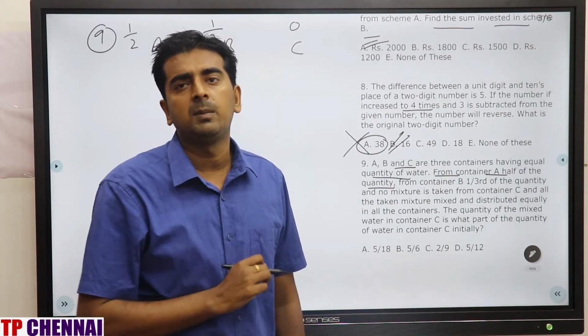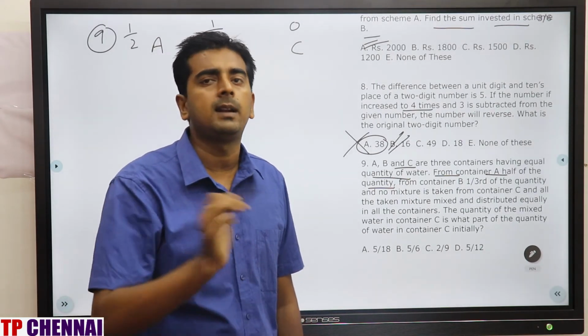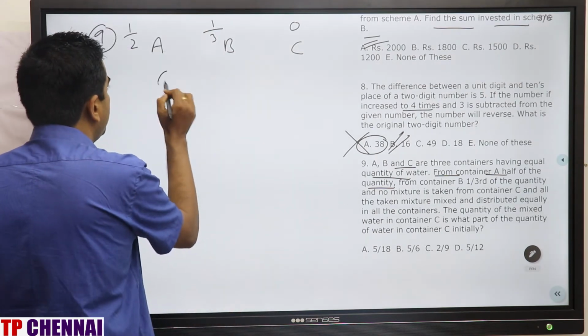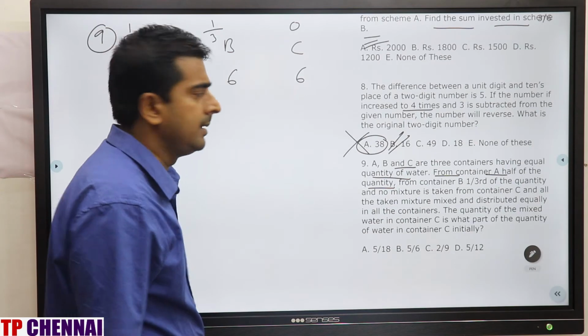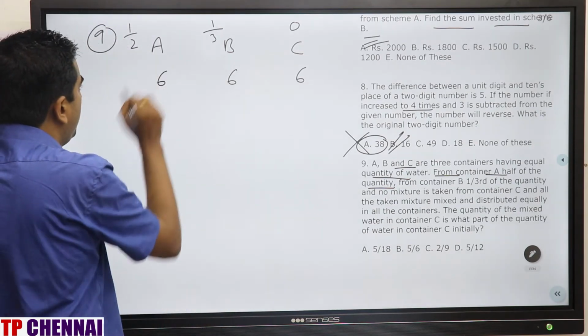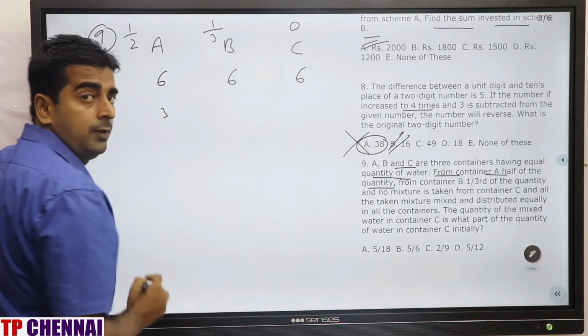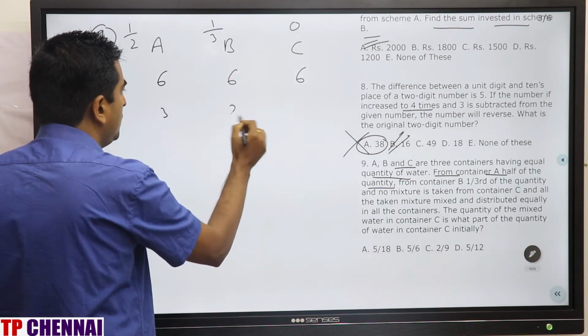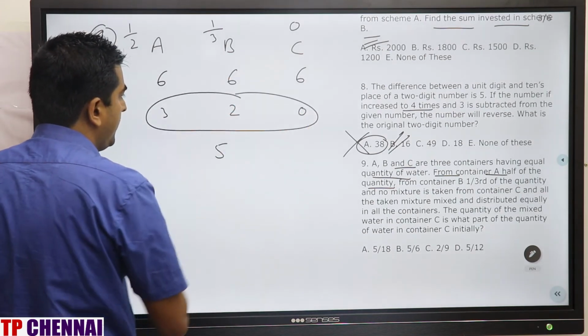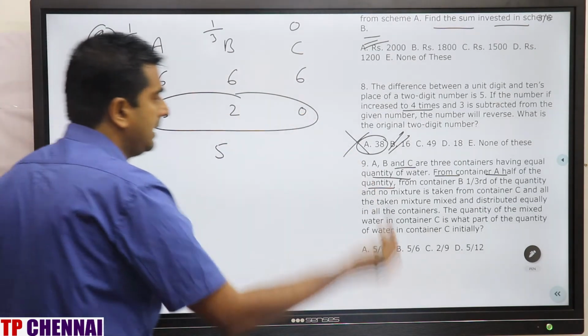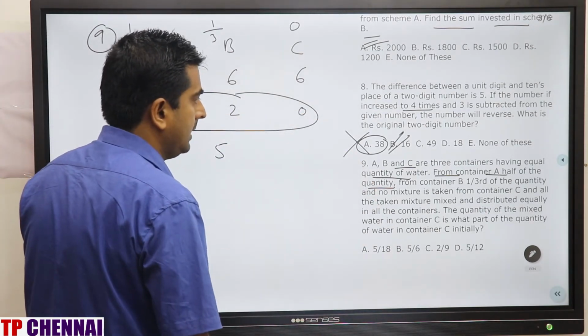So select a number which is a multiple of 2 and 3, and that is nothing but the LCM. That means I am saying here I have 6, here I have 6, here I have 6. Equal quantity. One half I am removing, so from this I am removing 3. From this 1/3, so 2. Here 0. How much am I removing? 5. Right? And I am keeping it in a new container.